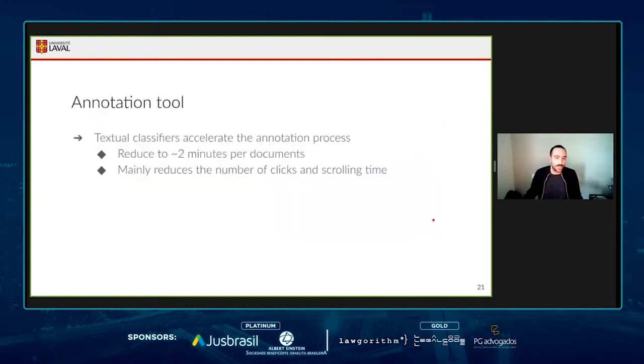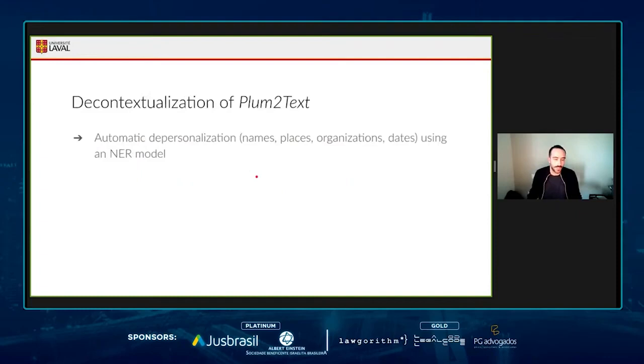this. So these really simple textual classifiers accelerate the annotation process a lot, reducing it to around 2 minutes per document. And originally, we were talking about 10 or 15 minutes, I think, per document. And we essentially reduced the number of clicks and scrolling time for the creation of this data set. So one thing that I just want to quickly mention is that we are